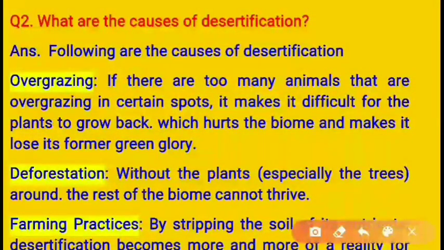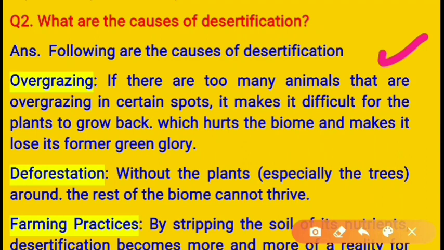Question number 2 is here: what are the causes of desertification? So there are many causes of desertification, and some of the important causes here are overgrazing. If there are too many animals overgrazing in certain spots, it makes it difficult for the plants to grow back, which hurts the biome and makes it lose its former green glory.